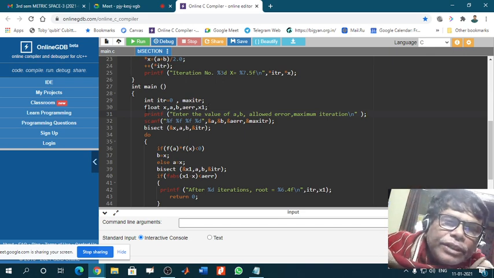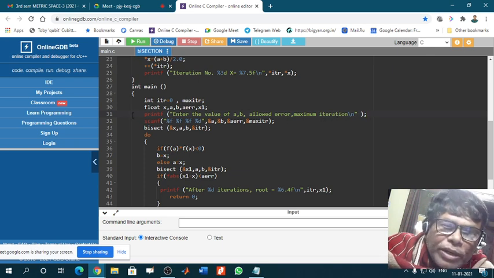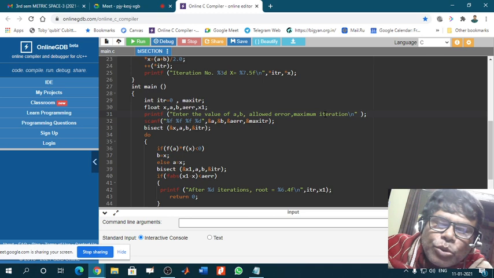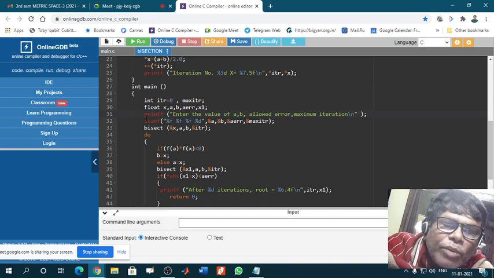Now this is the printf command, one type of printf command. First you learn this. Don't make any mistake in writing this printf command. If there is any syntax error, then the program will not run.